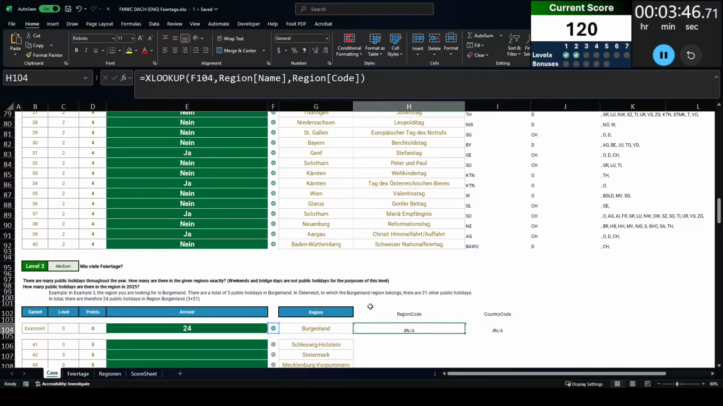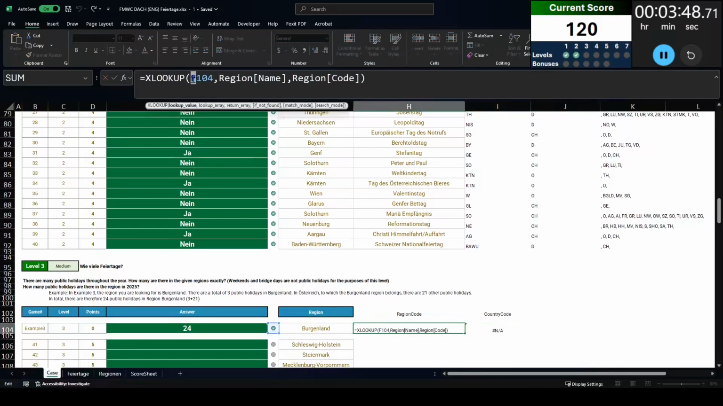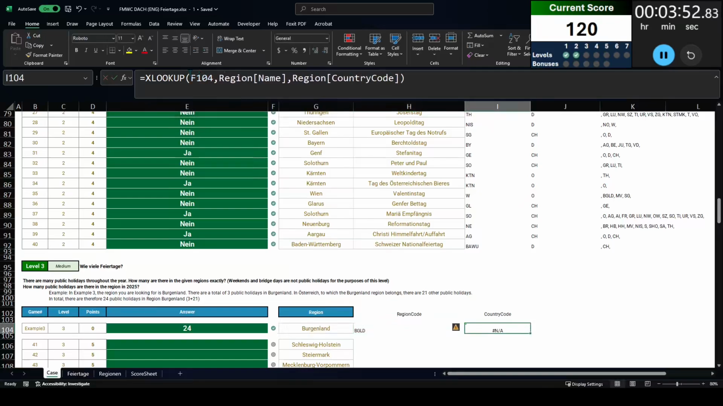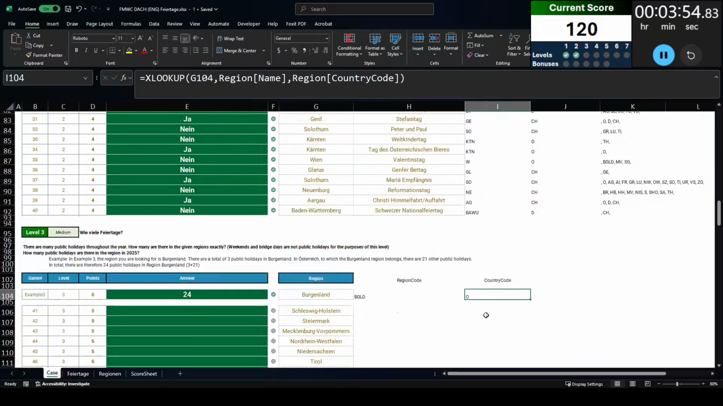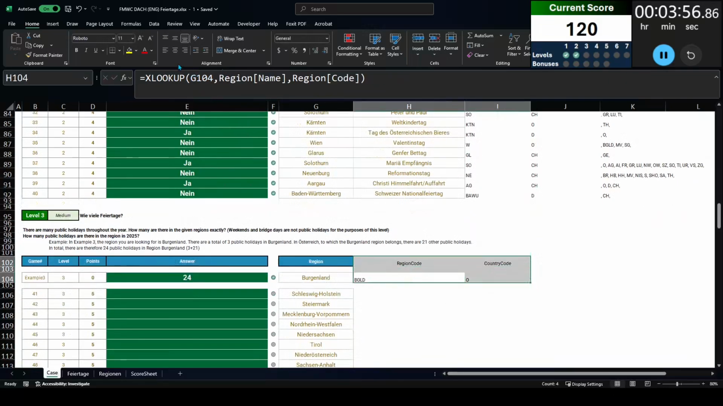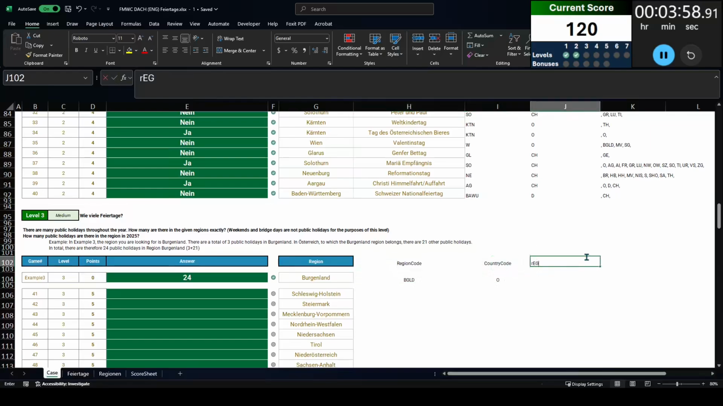So I'm going to bring out my region and country codes again, just like I previously did, and I'm going to look for the holidays both within that region and within that country. All I need to do after that is simply add them together, and that should tell me how many holidays we have in that region.